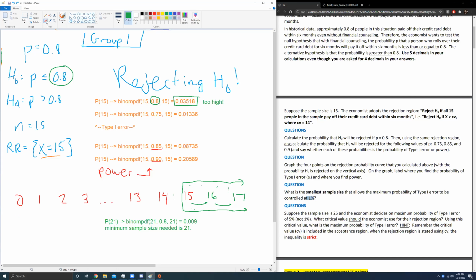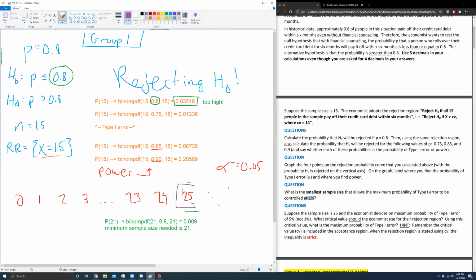Okay, this last question says, let's pretend for a moment that we had a sample size of 25. Okay, let's pretend we had 25 as our sample size. I'm gonna erase these numbers because actually, here's what I'll do. It'll be clever. This was a 25 all along. This was a 24 all along. This was a 23 all along. Great. When we want alpha, this time we want alpha to be 0.05, at least no bigger than this value. What is the rejection region we could use?